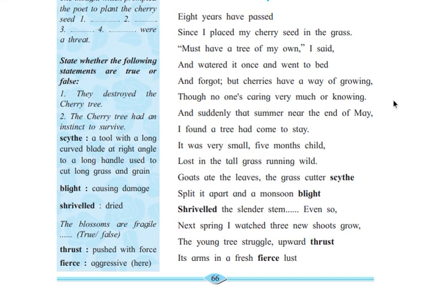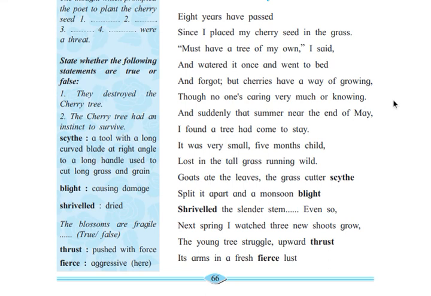So the poet is explaining in this storyline: suddenly, in the month of May, after the 8 years, there was a 5 month child I saw. 5 month child, which means the cherry. He is talking about the cherry only. And lost in the tall grass running wild. That particular cherry was lost in the tall grass, running wild.